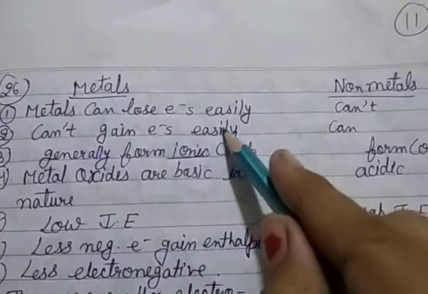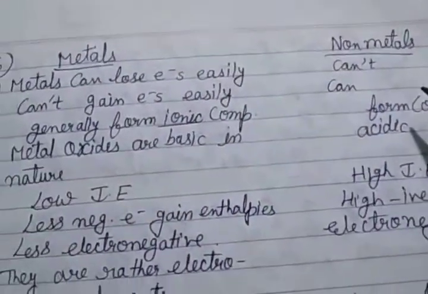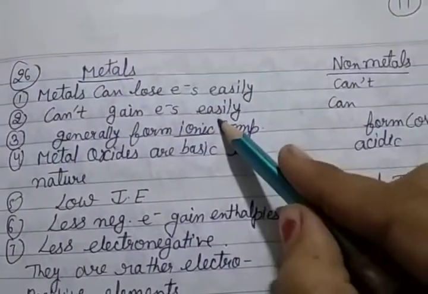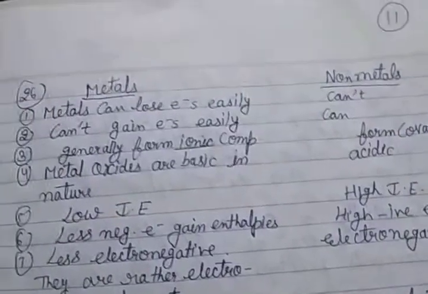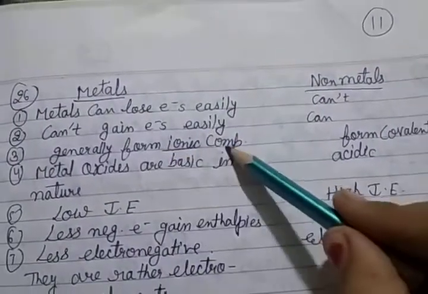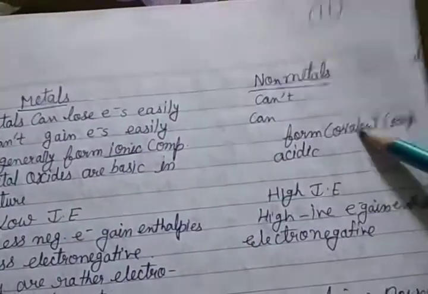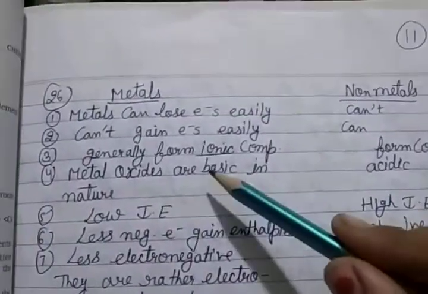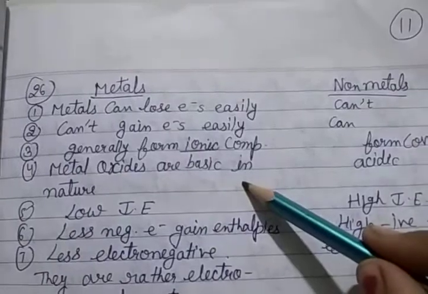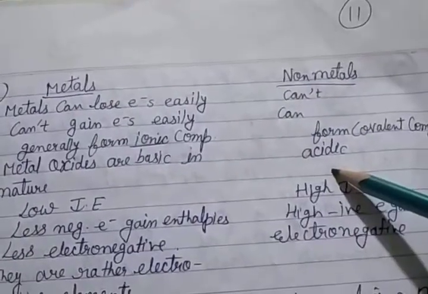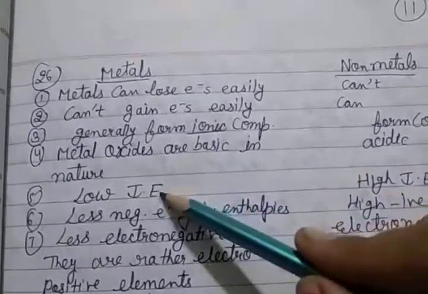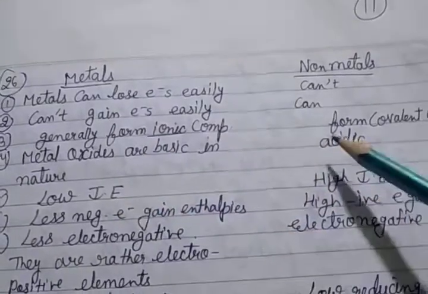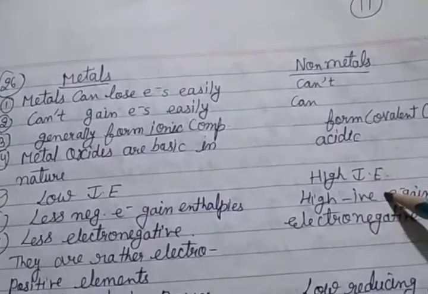Metals can lose electrons easily and non-metals can't. Metals can't gain electrons easily, but non-metals can gain electrons easily. Metals generally form ionic compounds, but non-metals form covalent compounds. Metal oxides are basic in nature, but non-metal oxides are acidic in nature. Metals have low ionization enthalpy, but non-metals have high ionization enthalpy.